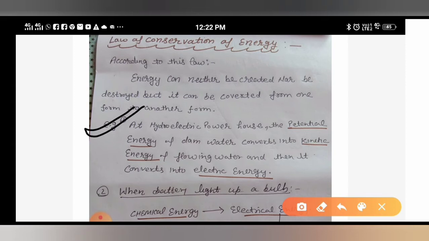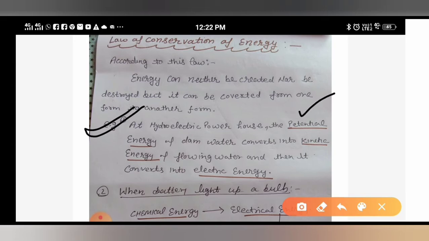Dam means where water is stored so that we can convert it into electricity, or dams are made just to prevent water flow so that it will not lead to any loss. In the hydroelectric powerhouse, water is stored, and in that water potential energy is there.